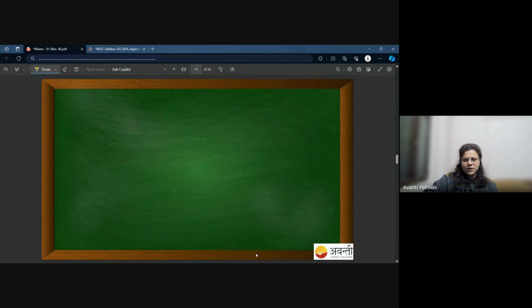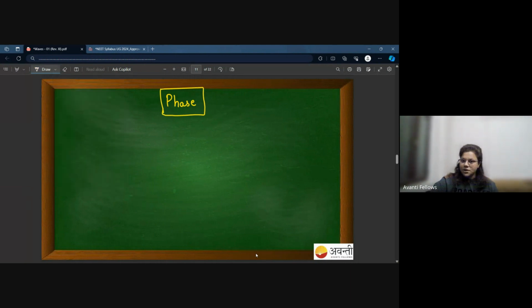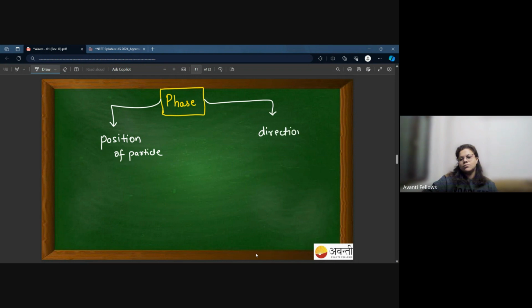Chalo, now let's talk about phase. Beta, phase is a mathematics tool that tells us two things. Phase is a mathematical tool which helps us to find two things. Number one is position of particle. Number two would be direction of motion.